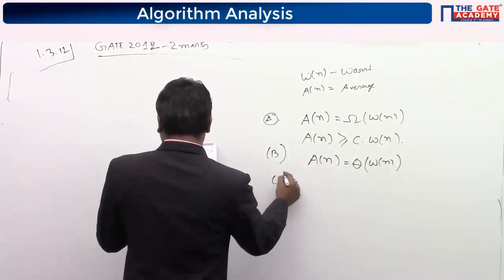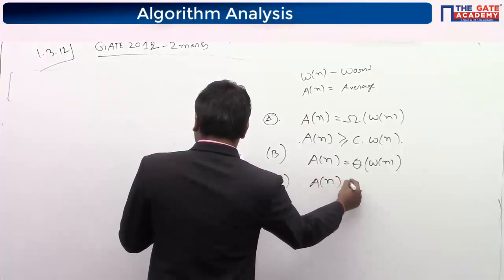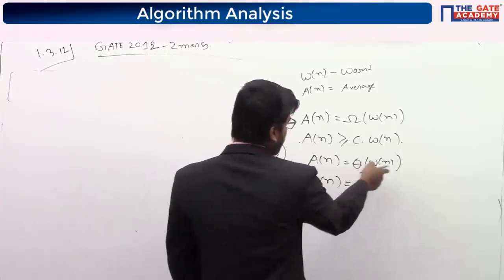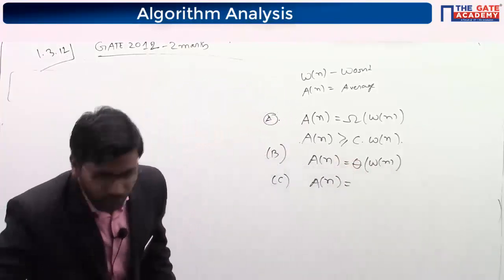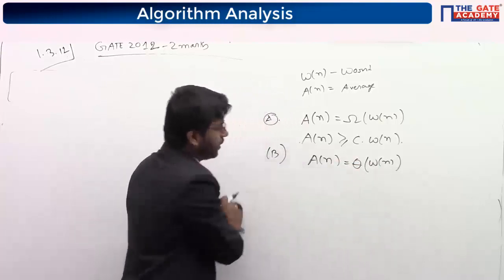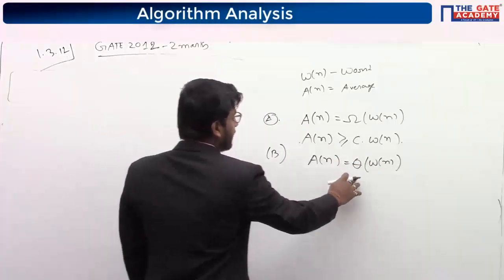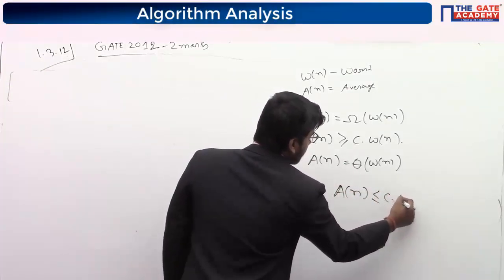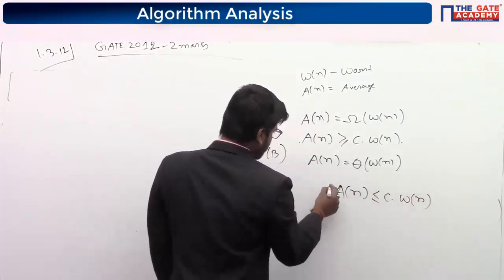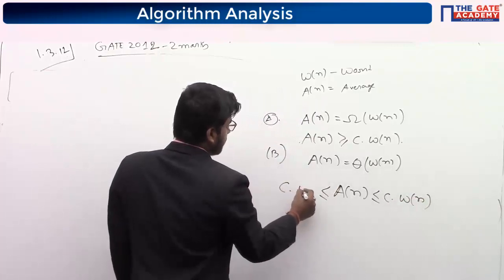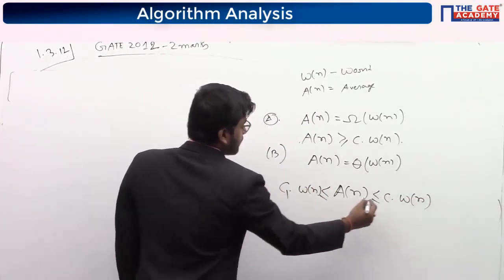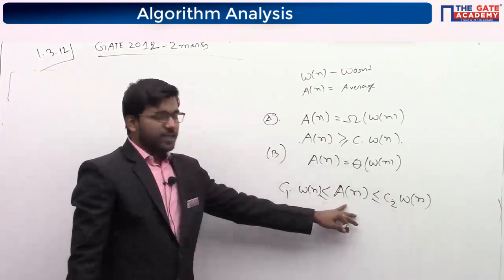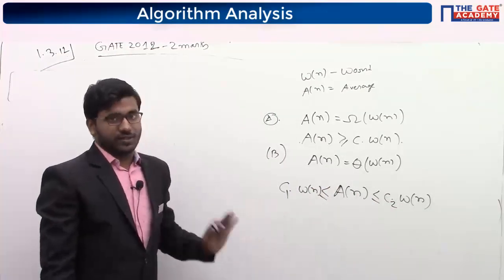Now C. If you have doubt in option B, you can split theta into two: An should be between C1 and C2 times Wn. So sometimes average case will not be greater than the worst case.